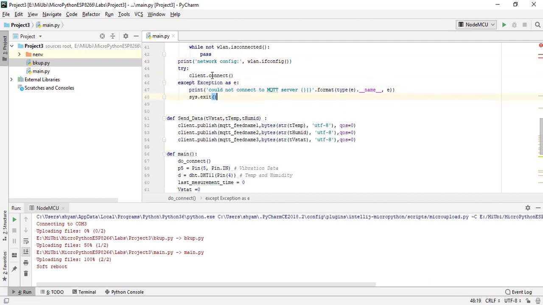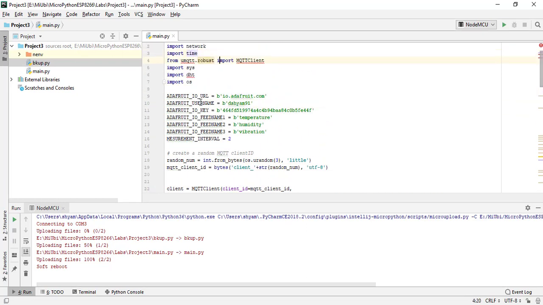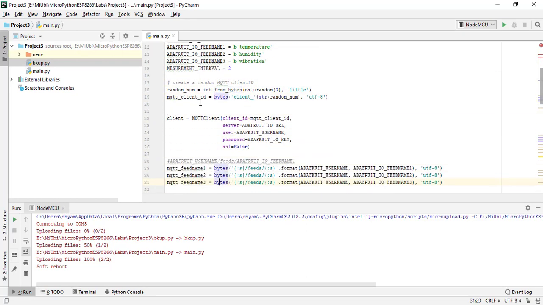If any exception E occurs when trying to connect to the MQTT server, I would just print that I'm not able to connect to the MQTT. Now client.connect, what does this function call do? Well, what is client? Client is an object I created using MQTTClient. Where did I get this function call from?